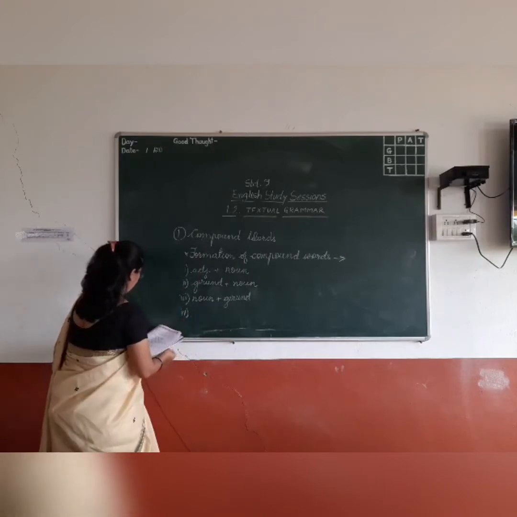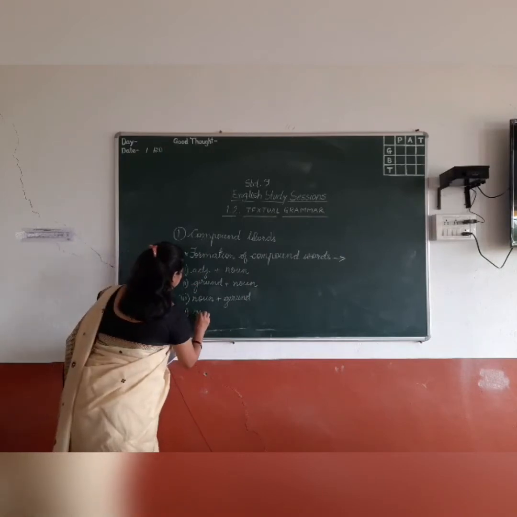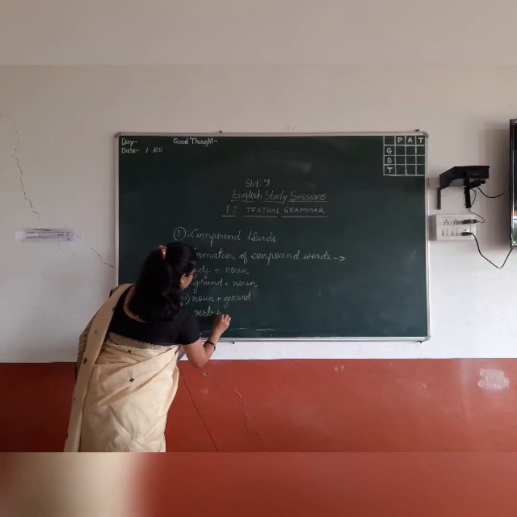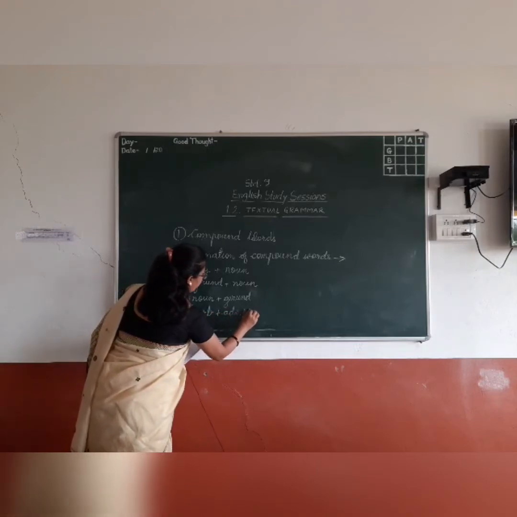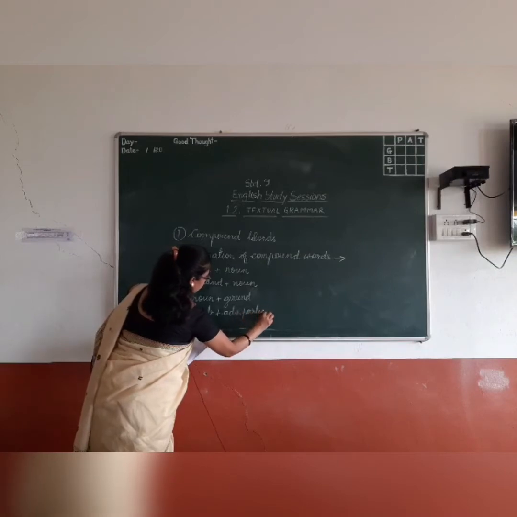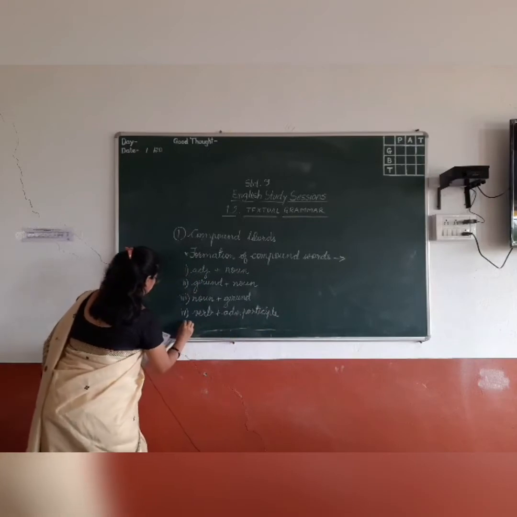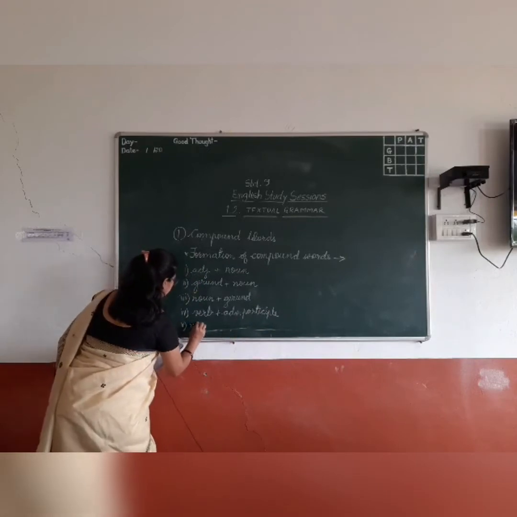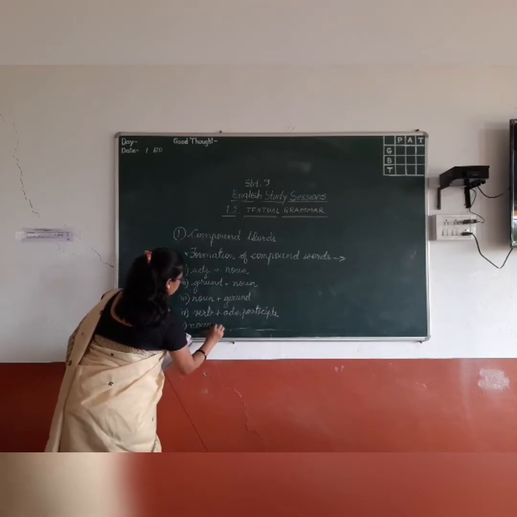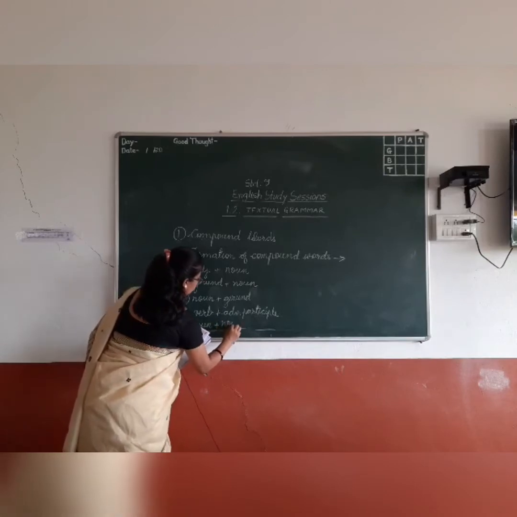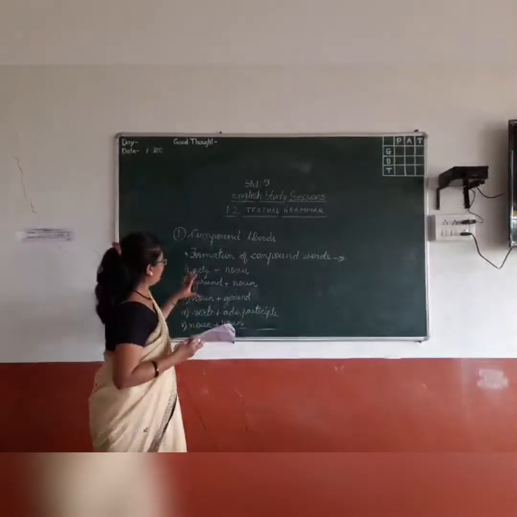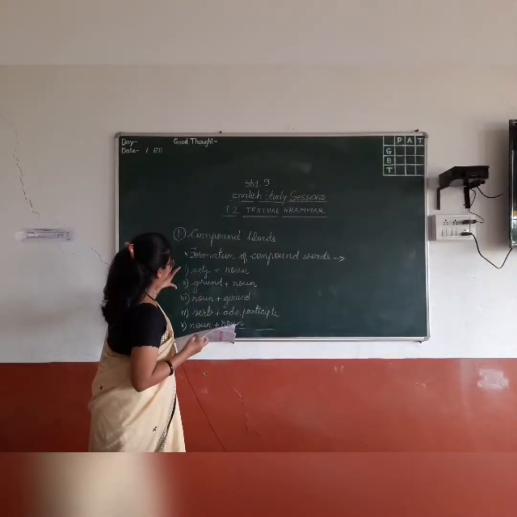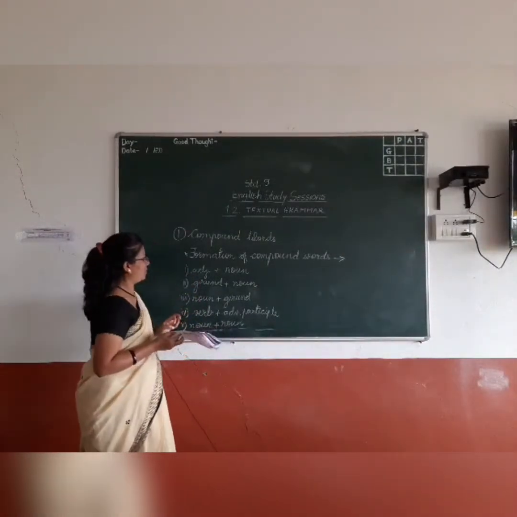Next is verb plus adverb participle. And fifth one is noun plus noun. Okay, so this way there are 5 types of formation of compound words.